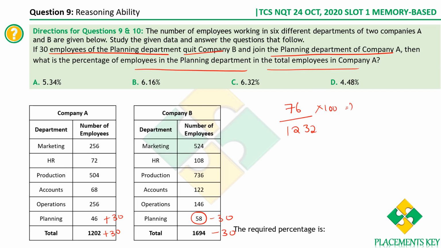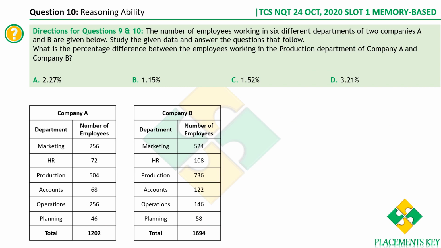I've already computed the value. It comes down to around 6.16%, which is option B. Very simple calculation, 76 by 1232 into 100. That's it, you get the answer. Let's move on to the next one. It's on the same set.